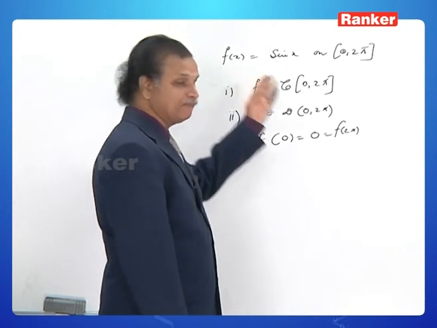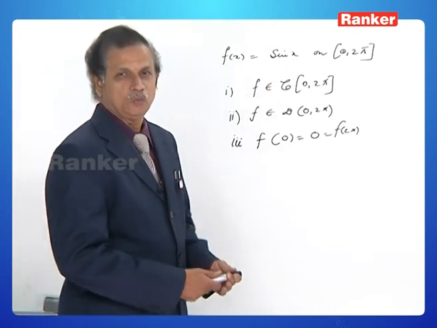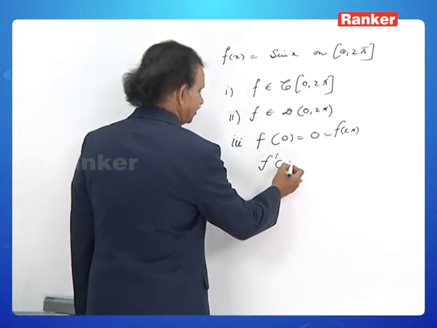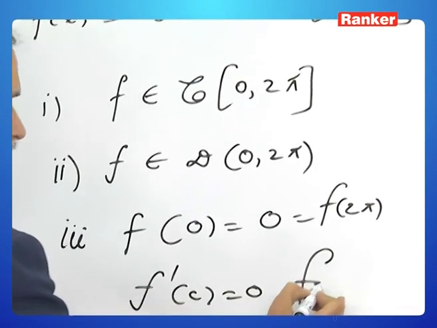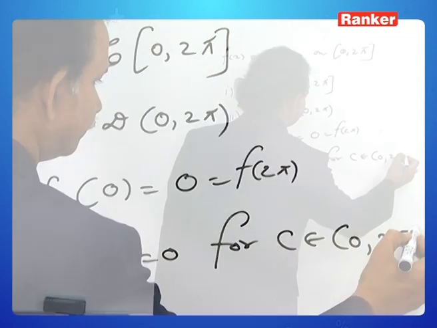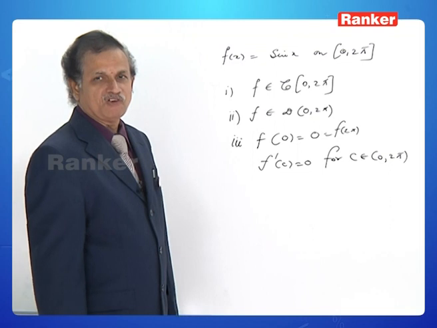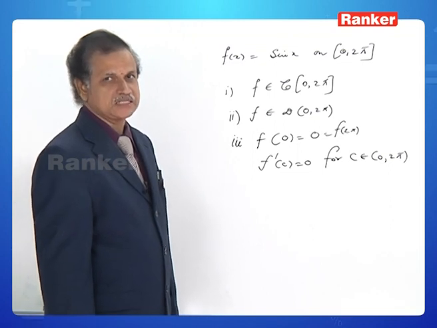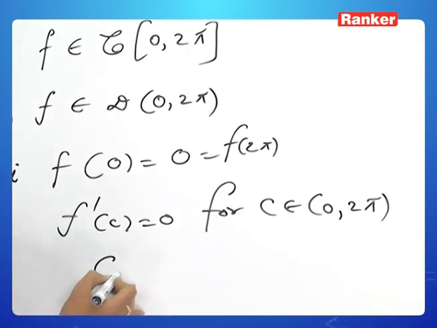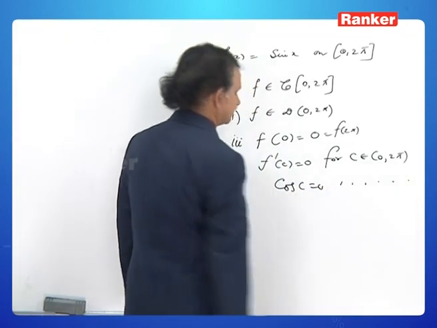Hence, we can apply Rolle's mean value theorem for this function, by applying which we see that there is one c such that f dash c is equal to 0 for some c belonging to the open interval 0 to 2 pi. By the by, what is f dash c? f of x is equal to sin x, f dash x is equal to cos x, f dash c is equal to cos c. That is, cos c is equal to 0 for c belonging to the open interval 0 to 2 pi.